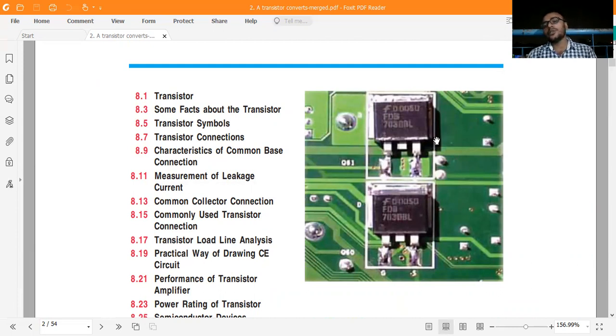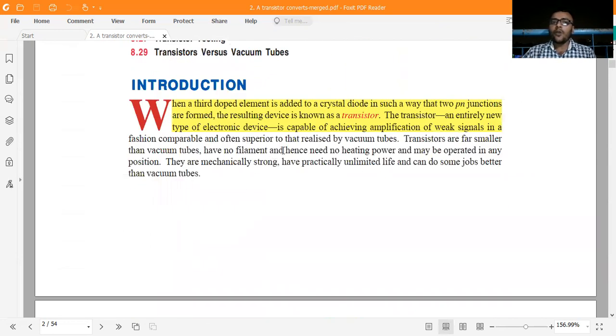Why is it used in the semiconductor industry? It is because it is abundant and less temperature sensitive, among many other things. It also has a low band gap compared to other materials. So it is very useful. If you look at how the transistor is made, suppose you take a crystal diode and add a third dopant, it converts into two parts.